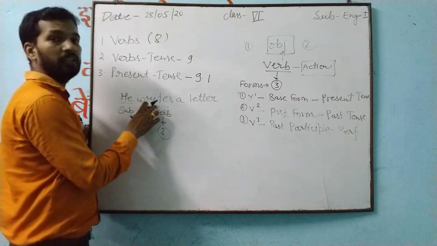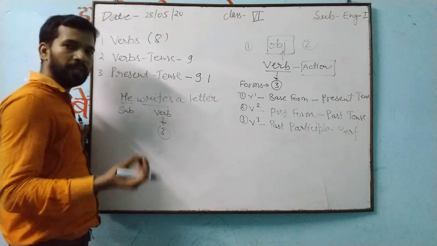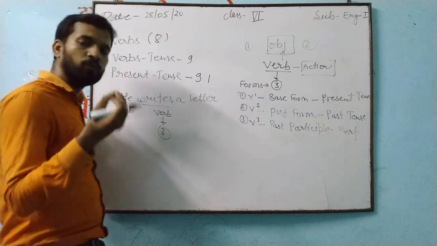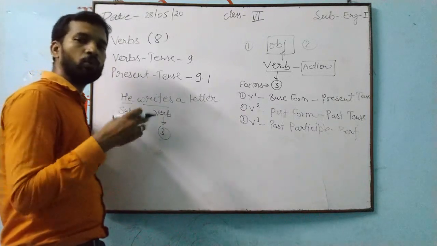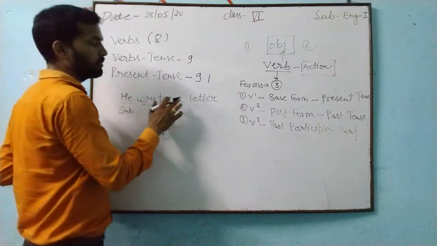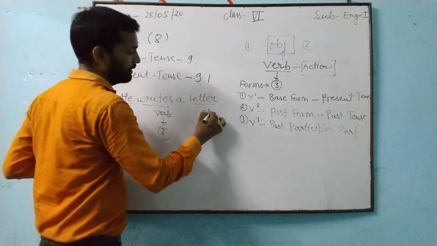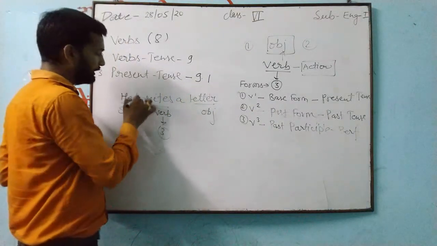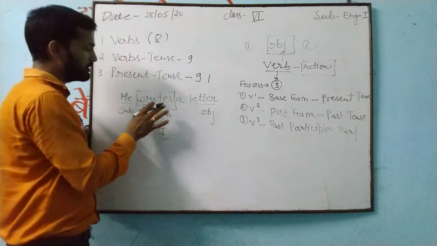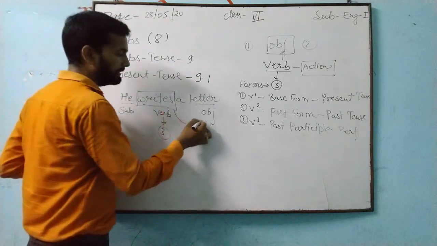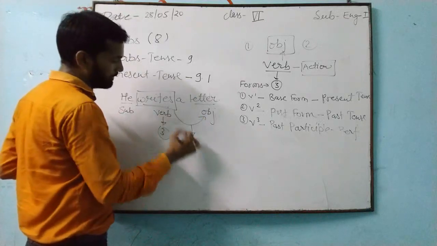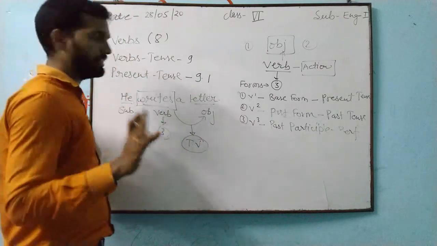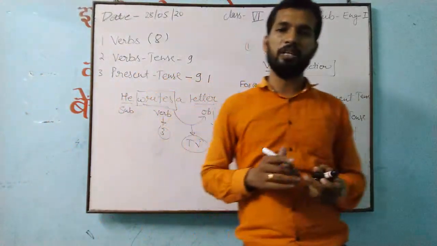So we will ask the question just like that. He writes what or whom? Any two you can use to find out the object: whom for living objects and what for non-living. So he writes what? The answer is letter. This is the object. So is writes a transitive verb or an intransitive verb? As one object is here, this verb will be a transitive verb. So this is about transitive or intransitive verb.